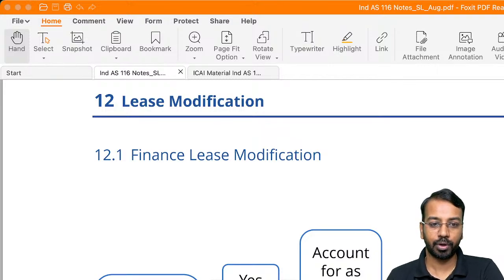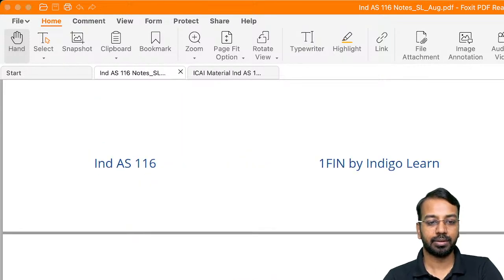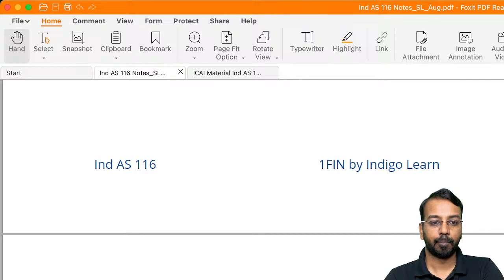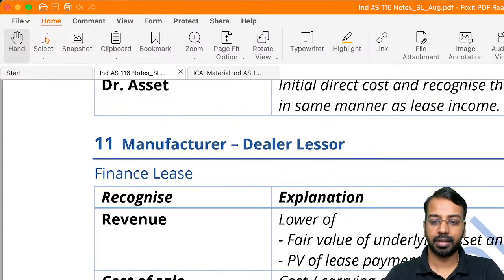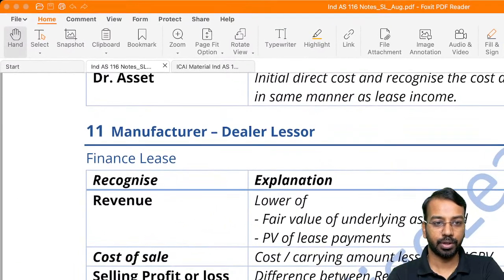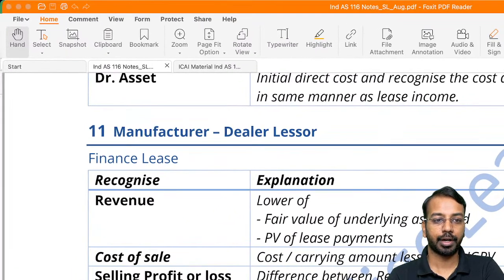Okay, so with whoever has joined, we will start off, and others can join subsequently. Yesterday we completed how to account in the case of manufacturer and dealer lessor. It is very important for you to practice the question for manufacturer, dealer, lessor, because that is where complexity can arise in terms of valuation: how to account for it, how much to account for it.